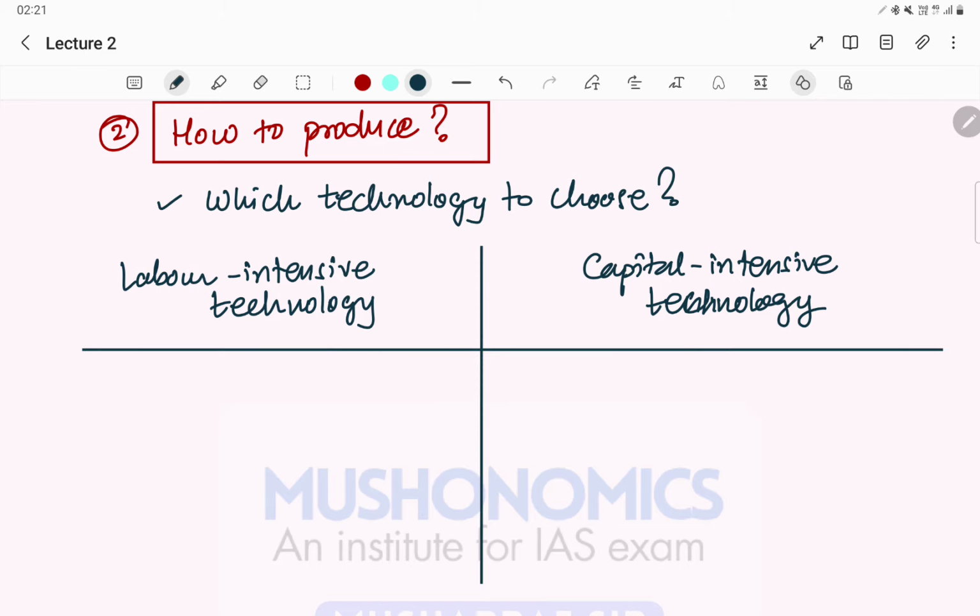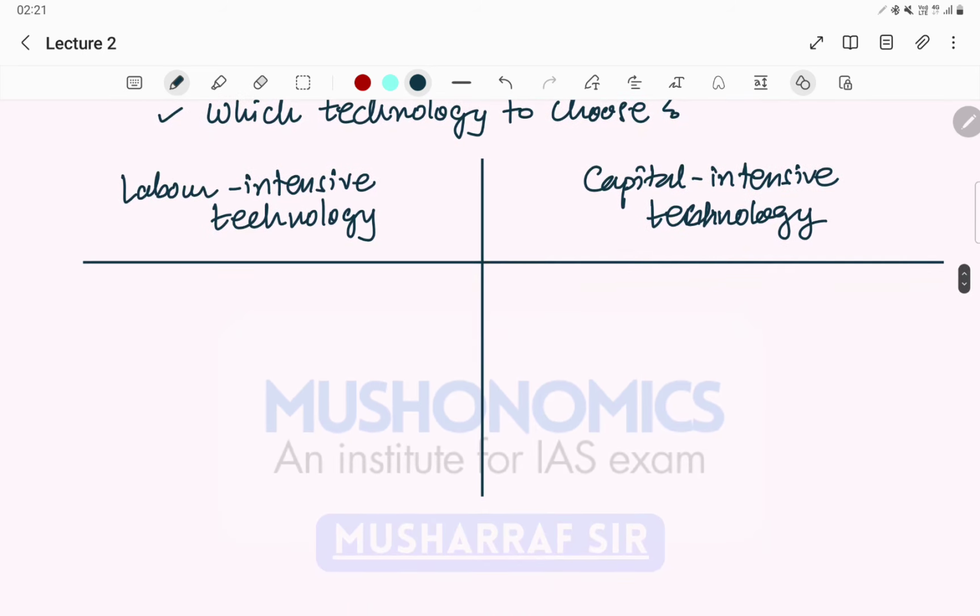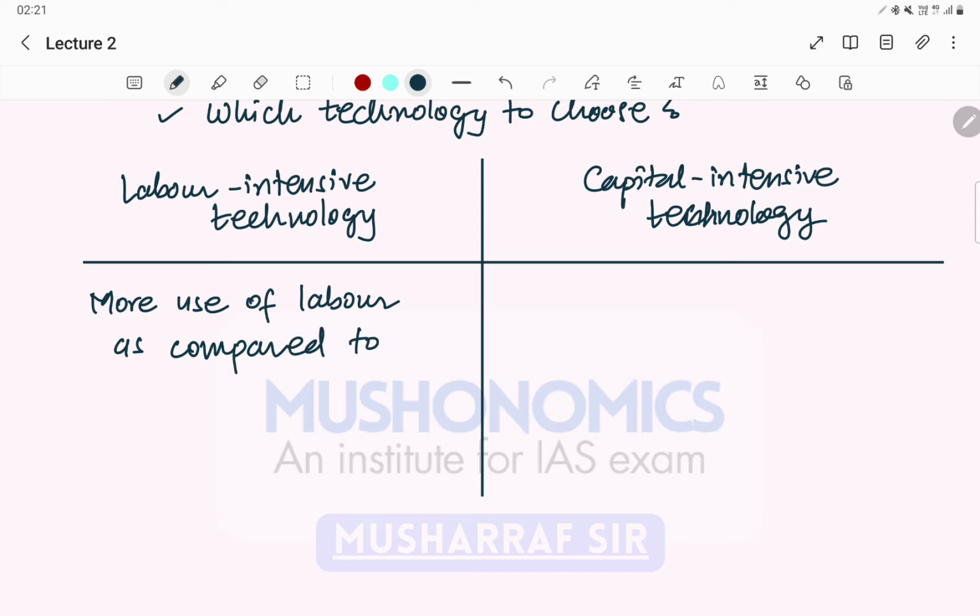So if we talk about labor intensive technology, what is labor intensive technology? That is more use of labor as compared to capital.